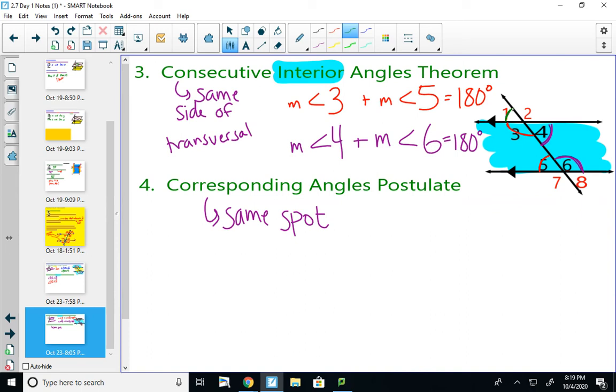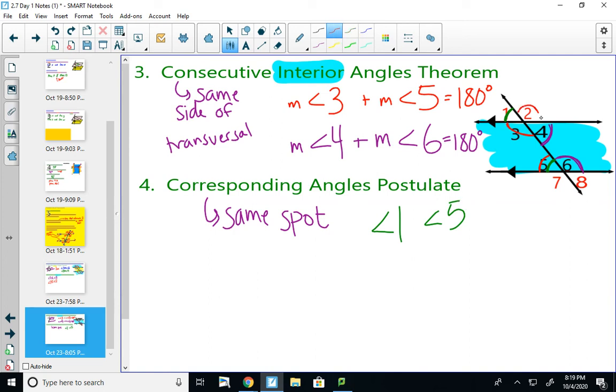Angle 1 and angle 5 are both the top left angle in their set of 4. So angle 1 and angle 5 would be corresponding angles.